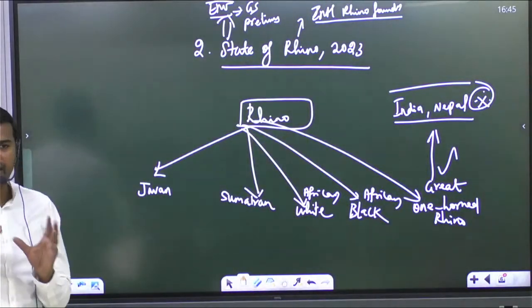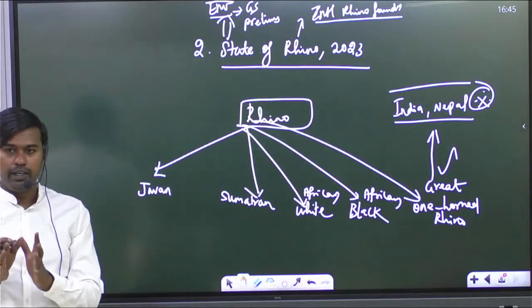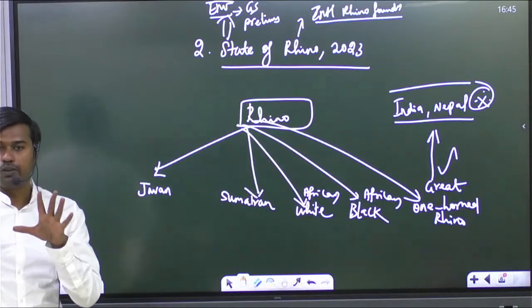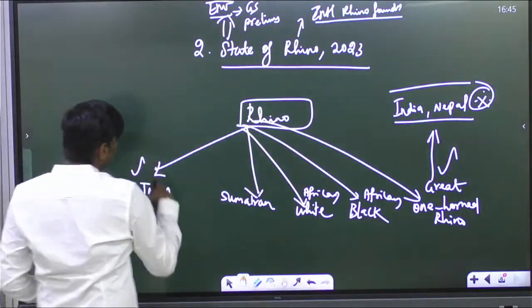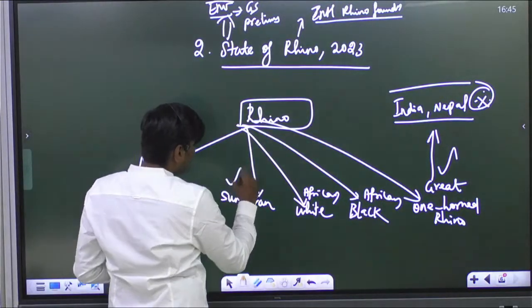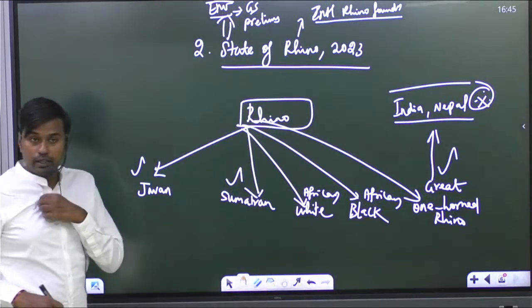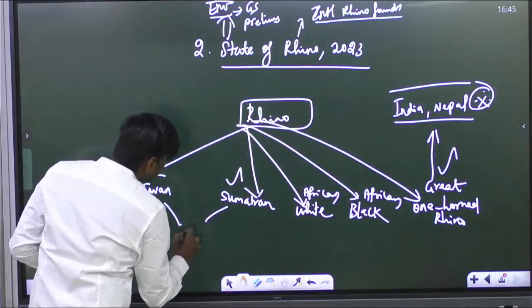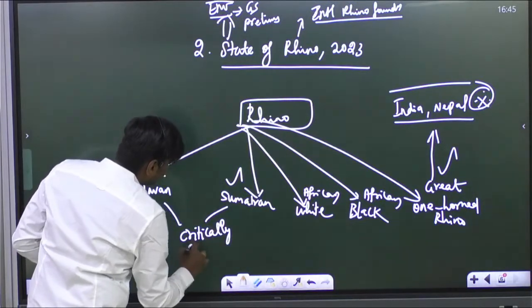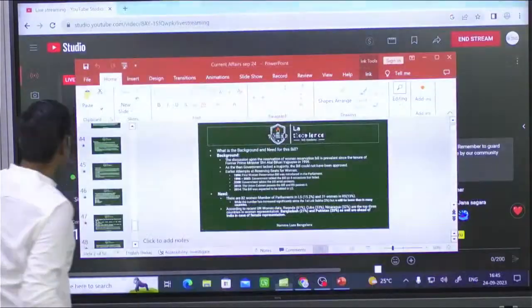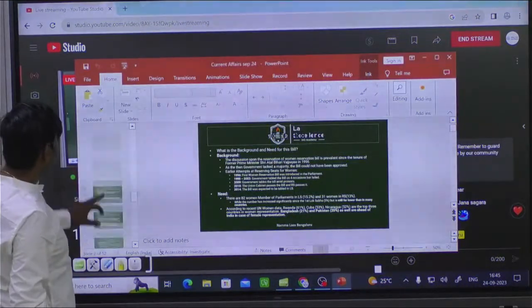Among these 5 categories of rhino, most of them are now suffering a decrease in population. If you see Javan rhino and Sumatran rhino, both of them come under the critically endangered category. Write it, very important. I'll show you the image so that it will be much better.